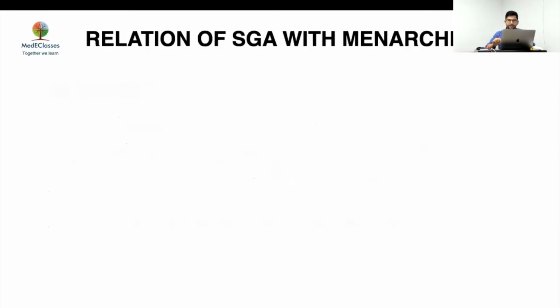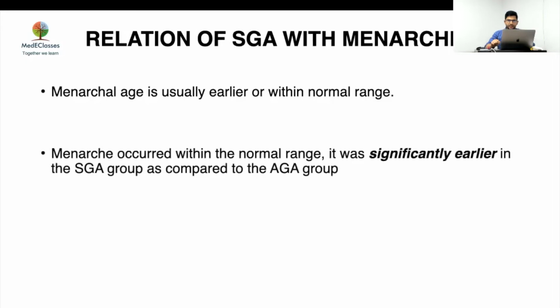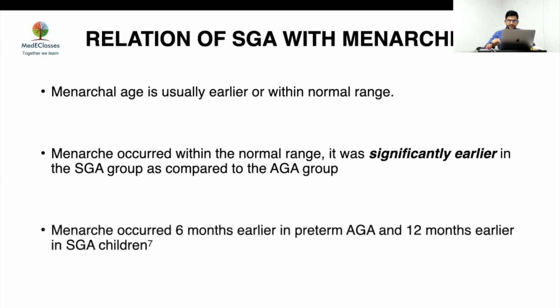Now, what is the important relation of SGA with menarche? Menarchal age is usually earlier or within normal age. Another study showed that menarche occurred within the normal range, but again, like adrenarche, it was significantly earlier in the SGA group. And this study, done in an Indian cohort, showed that menarche occurred 6 months earlier in preterm AGA and, very importantly, 12 months earlier in SGA children.